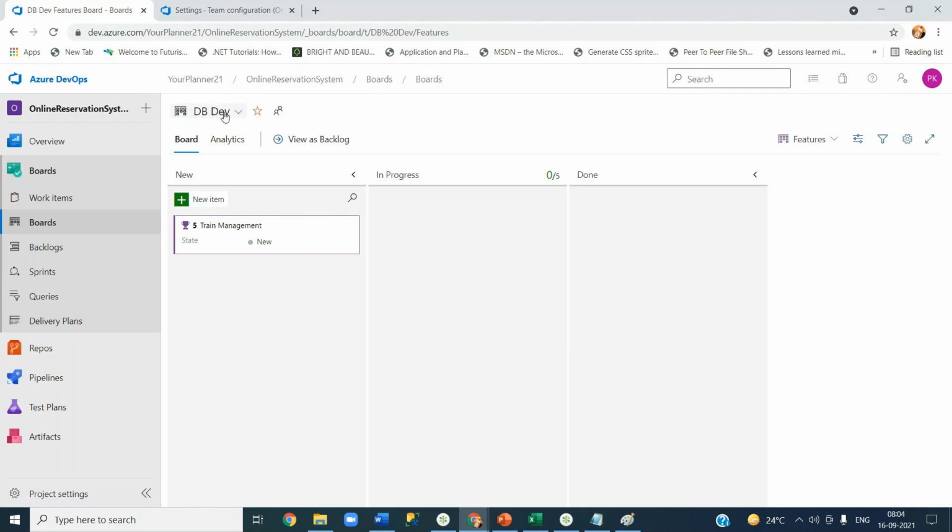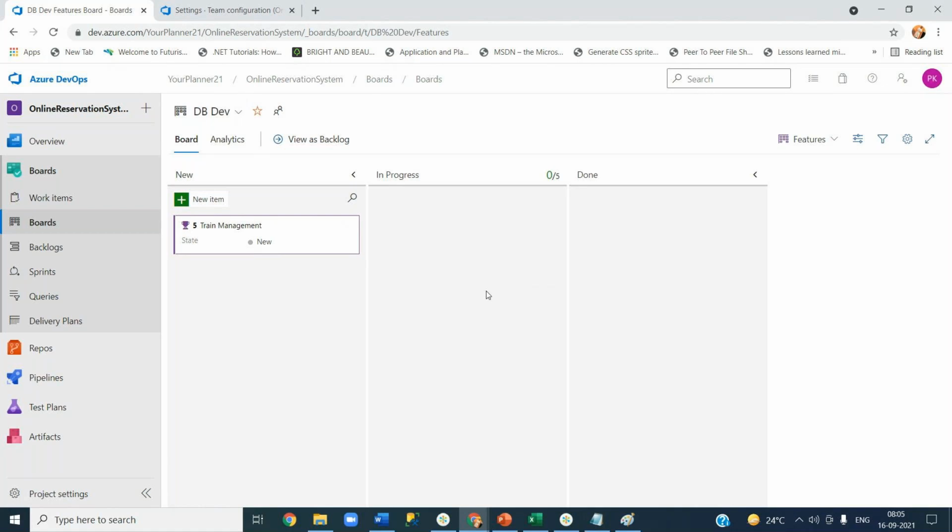There are some situations where your team is part of many other areas. See, you are a DB guy, right? This DB guy develops reports, stored procedures or tables for your train management, cab management, everyone.